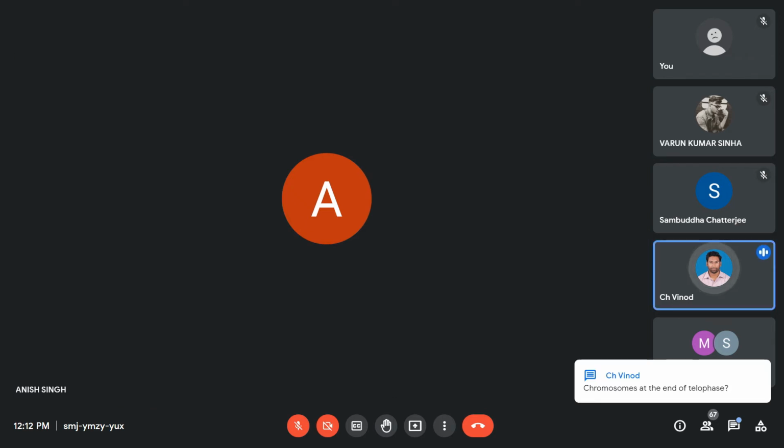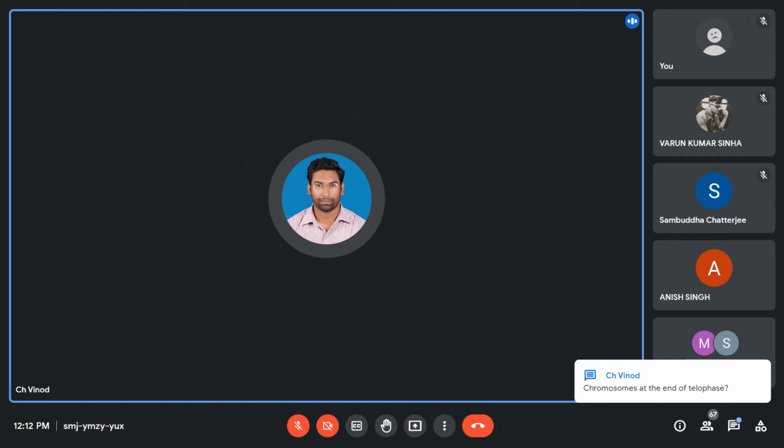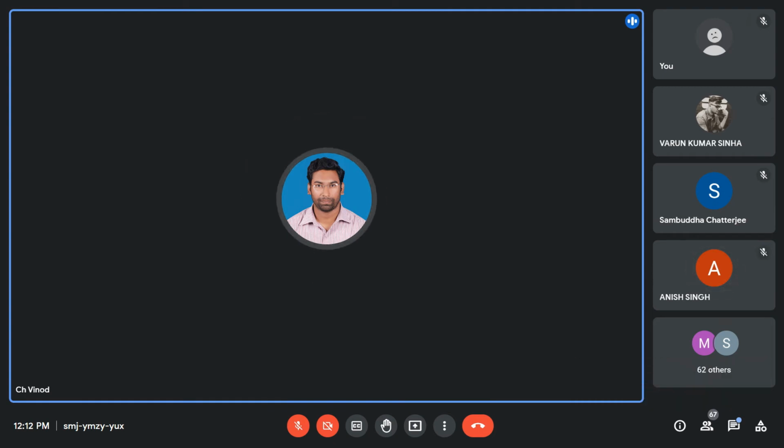So what will be the number of chromosomes at the end of telophase? Look at telophase, the cell has still not divided, but the chromosomes are separated. Looking at the cell, I'm asking about the complete number of chromosomes in that particular undivided cell.